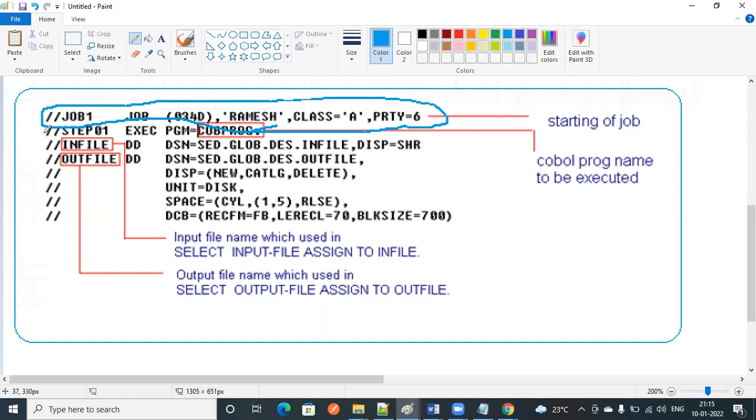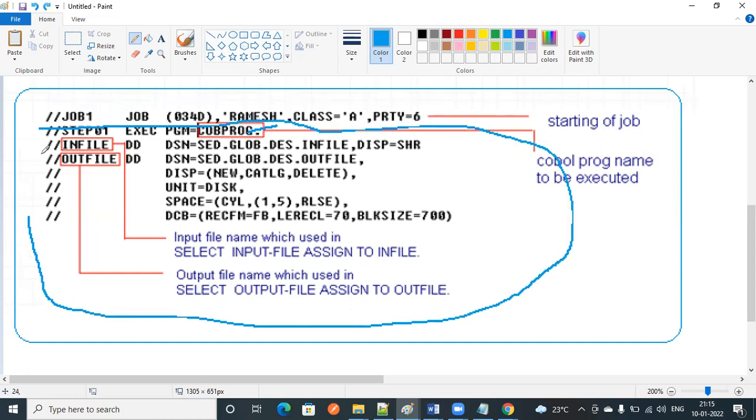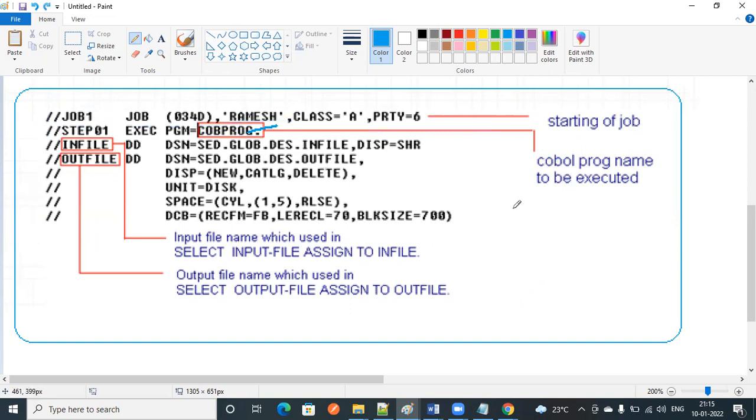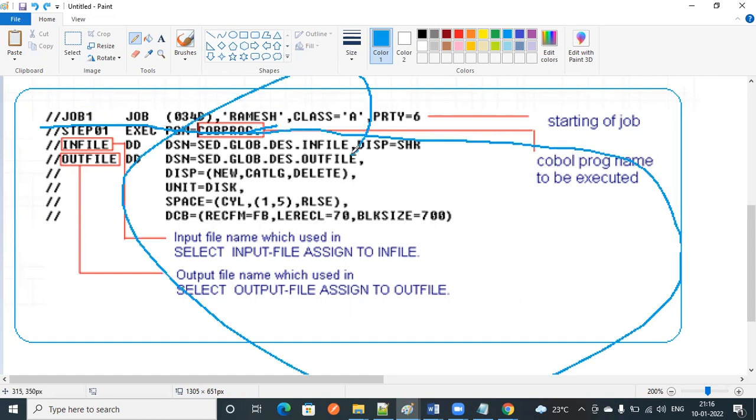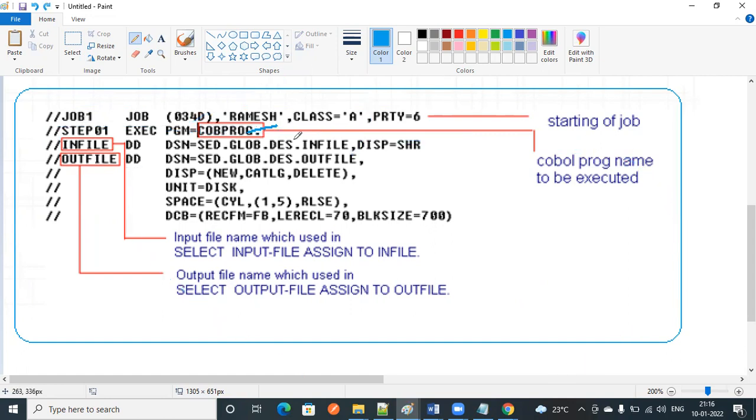After that, we write step names. This is called a step. Like this, we can write a maximum of 255 steps in one JCL. I'll tell you the necessity of steps. Suppose I want to execute 10 programs in one JCL, you can create 10 steps over here and run your job.